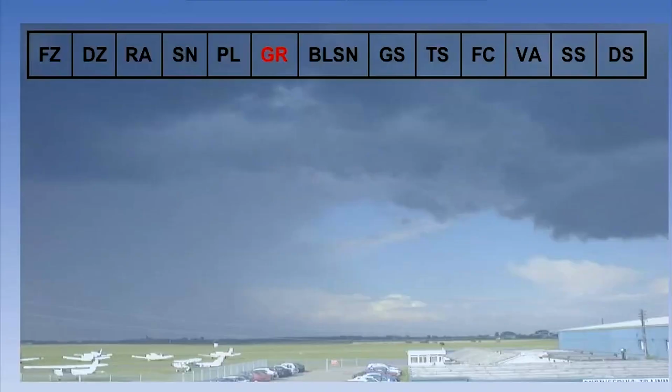The only elements included are freezing precipitation, moderate or heavy drizzle, rain, snow, ice pellets, hail, blowing snow, small hail or snow pellets, thunderstorms, funnel clouds, volcanic ash, or sand and dust storms. Now, let's look at a practical example. If there was heavy rain during the hour, but by the time of the observation the rain had reduced to light, the present weather would be RA with RERA added as the recent weather group. Keep in mind that no qualifiers are used within these recent weather groups.